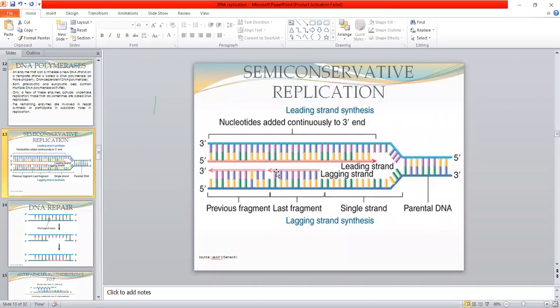Later on, the different segments which are produced are joined, and these fragments are known as Okazaki fragments. In semi-conservative replication, two strands are newly synthesized. One is the leading strand, shown here, and the second is the lagging strand. The synthesis in the leading strand and in the lagging strand is different.